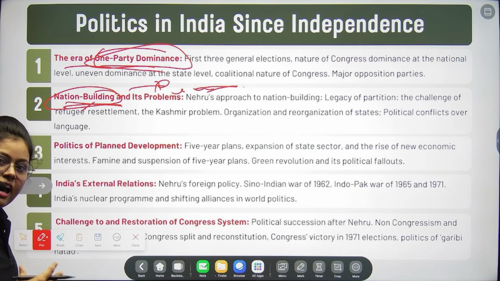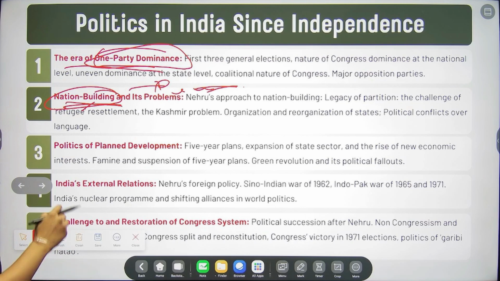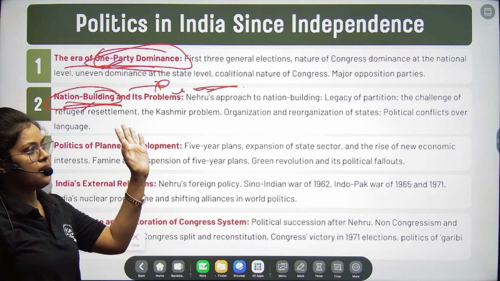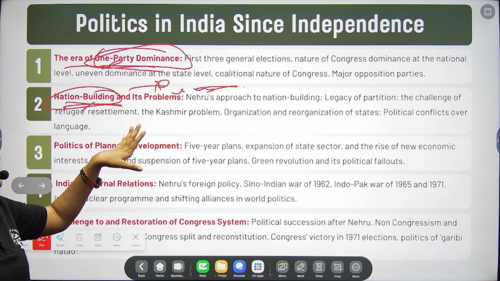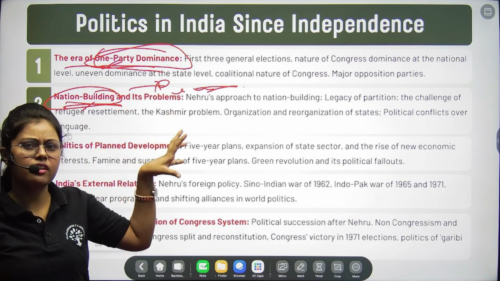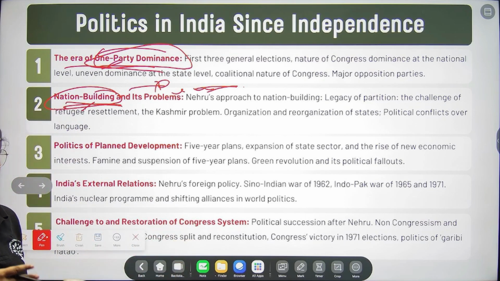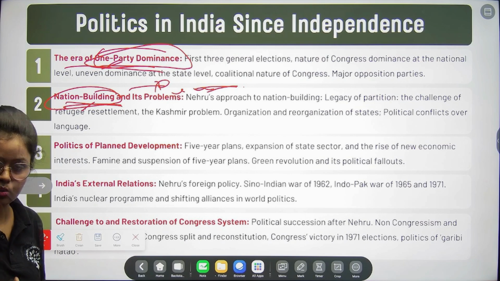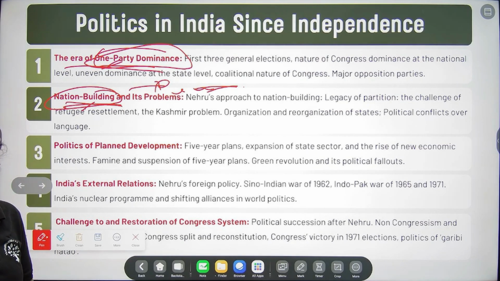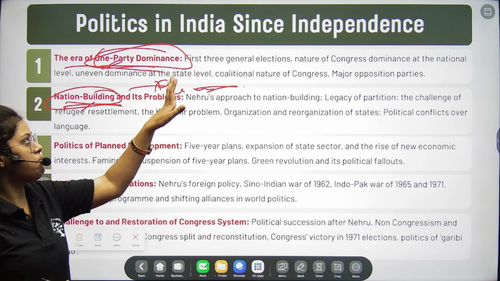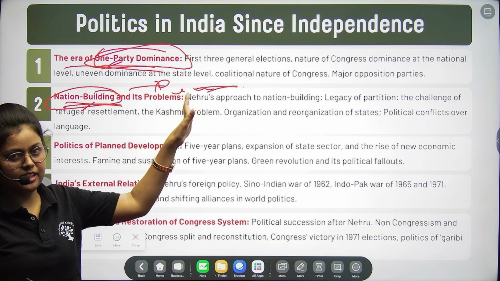Because we are having a representative democracy. So in this chapter, we are going to discuss the party system. So how after independence, we are facing the problem of ensuring our rights or having our say in the democracy, or making sure that whatever we would like to have is in our hands, right? So whatever demands we are putting, that can be ensured through the party system after independence, right?